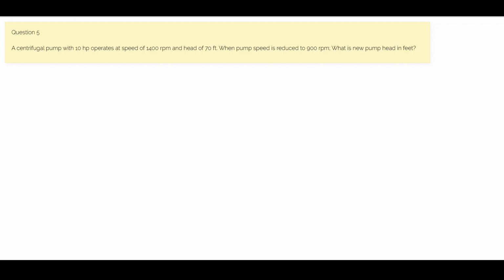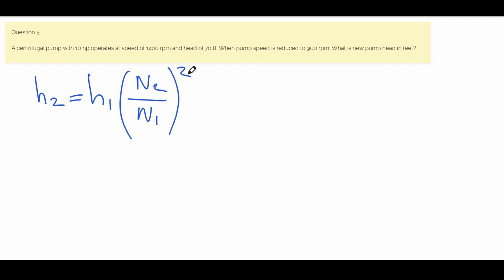So in order to solve this question, we go to the pump affinity laws. And for this question, we're looking at the head pressure. So our formula for the head based on speed is going to be H2, head at point 2, equals head at point 1 times speed at point 2 over speed at point 1 to the second power. Now, we're looking for H2 in this case.